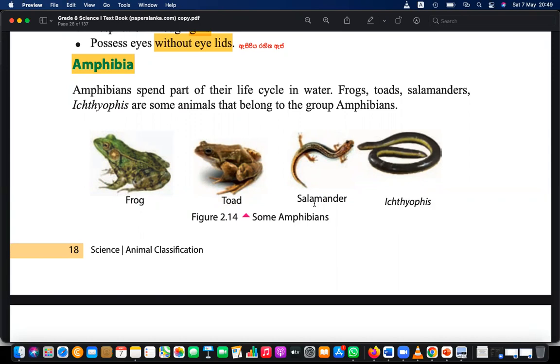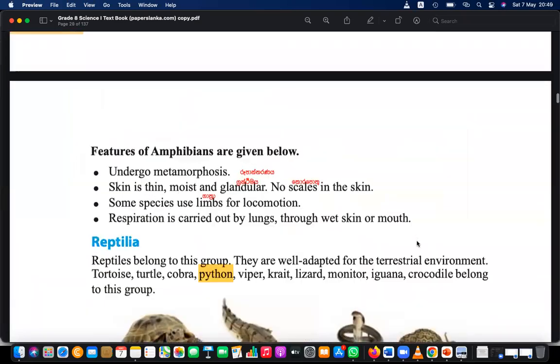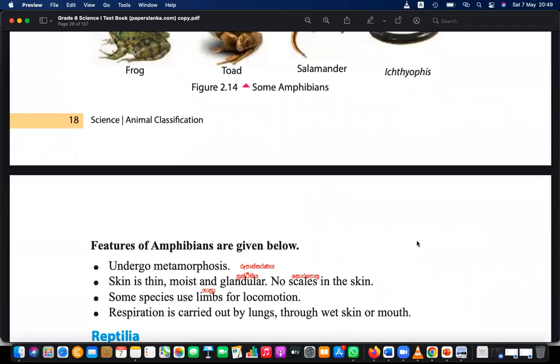Actually, why are they called amphibians? Part of the life cycle is in water, right? Part of the life cycle is in water. That's why amphibians. Here, these are the important points. Actually, they undergo metamorphosis. Metamorphosis means, in Sinhala rupantaranaya, they are changing from one shape to another shape, as well as from one environment to another environment.